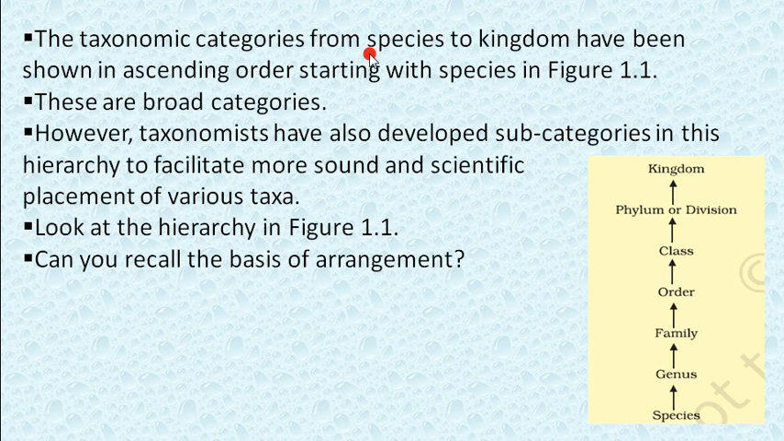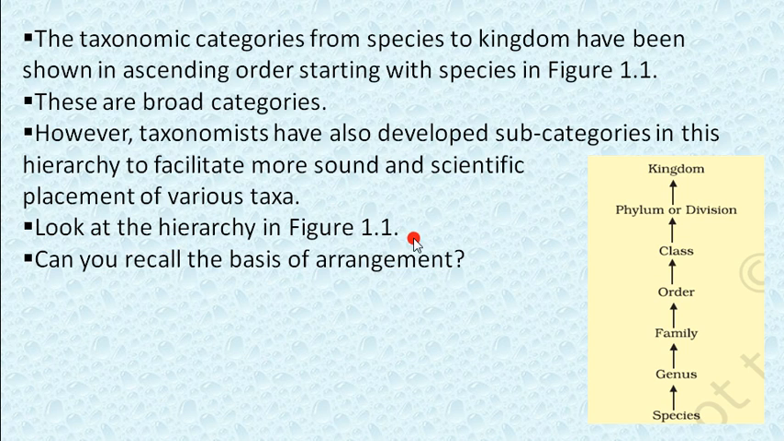Now the taxonomic categories from species to kingdom have been shown in ascending order starting with the species. In figure 1.1 we have already seen these broad categories. However, taxonomists have also developed subcategories in this hierarchy to facilitate the more sound and scientific placement of various taxa. So for our easiness, the scientists who are taxonomists developed various subcategories in it to make it even easier.